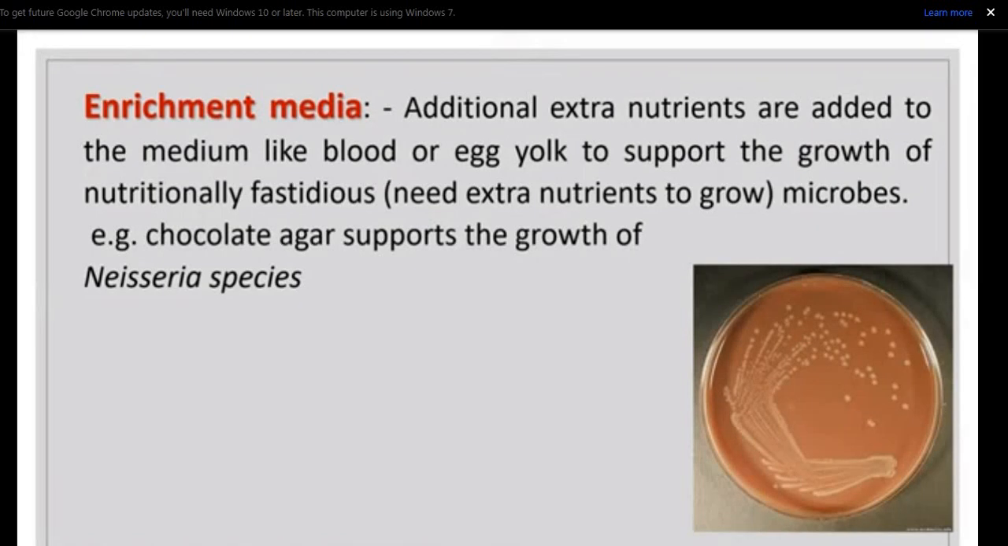Enrichment media. Additional extra nutrients like blood or egg yolk are added to the medium to support the growth of nutritionally fastidious microbes. Fastidious microbe means one which needs extra nutrients to grow. An example of enrichment media is chocolate agar, which supports the growth of Neisseria species.